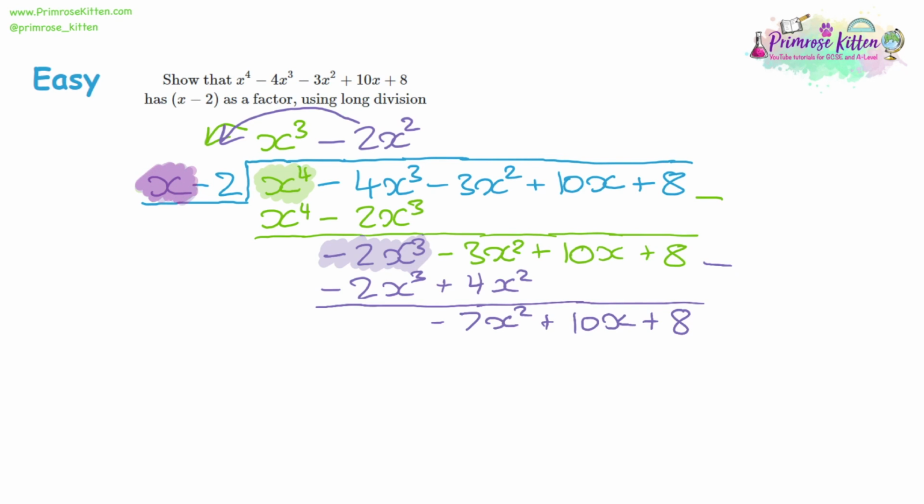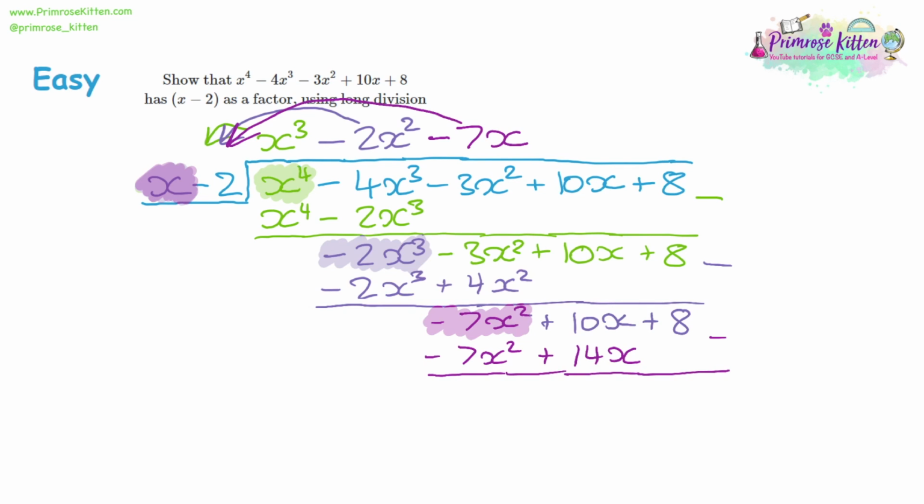Now moving on to the third term. Again, the latest version of the third term. Divide it through by x, and you get negative 7x. Multiply that by the original, and that gives us negative 7x squared. Negative 7 times negative 2 will give us a positive 14, so a positive 14x. Take that away from what's left over, and that's going to give us 10 take away 14 being negative 4x. And we're doing nothing with the 8.